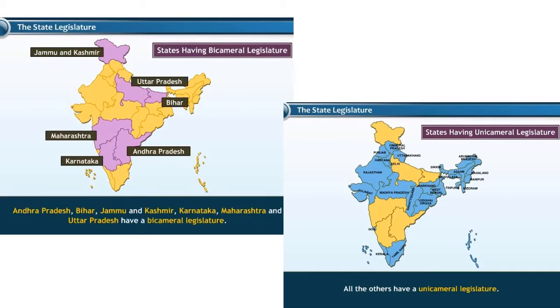Now children, let us look into this diagram and you will see which are the states which have two houses of legislature, that is both Vidhan Sabha and Vidhan Parishad, that is Legislative Assembly and Legislative Council. So you can see here, starting from top, we have Jammu Kashmir, Uttar Pradesh, Bihar, Andhra Pradesh, Karnataka and Maharashtra. They have two houses of legislature, that is why it is called as bicameral legislature, and the other states have Vidhan Sabha only, so it is called as unicameral legislature. They only have a legislative assembly.